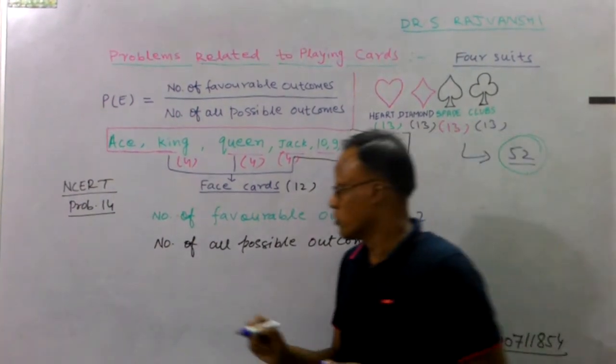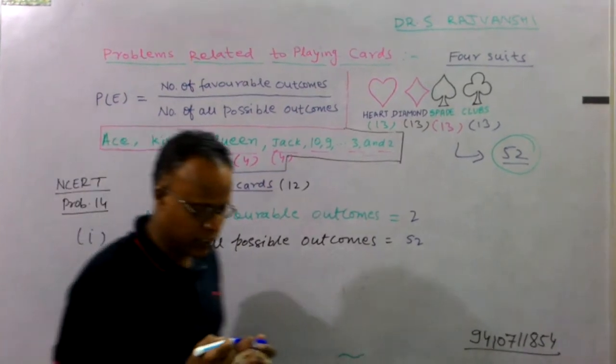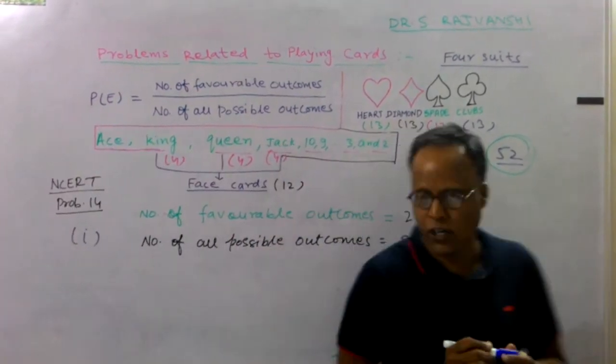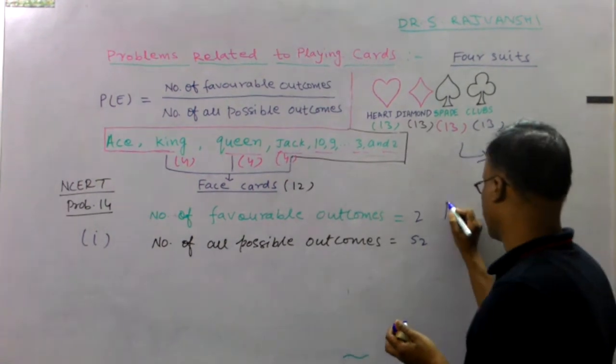So the first part of your problem number 14 is to calculate the probability of a king of red color. You can mark the event as a king of red color.